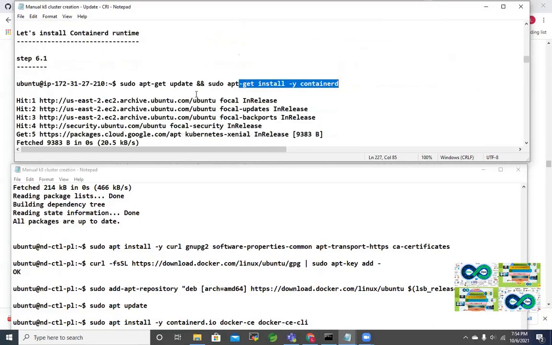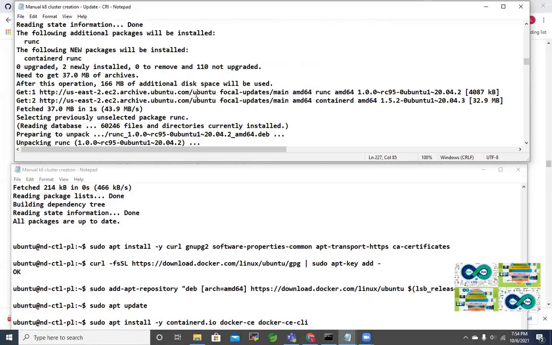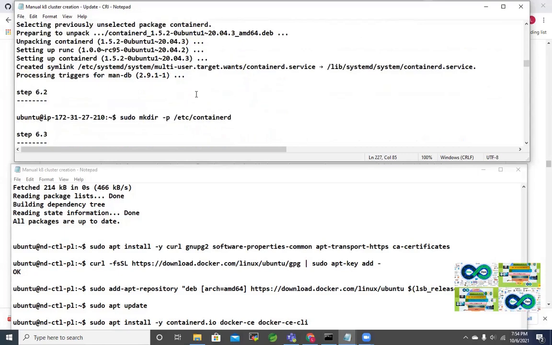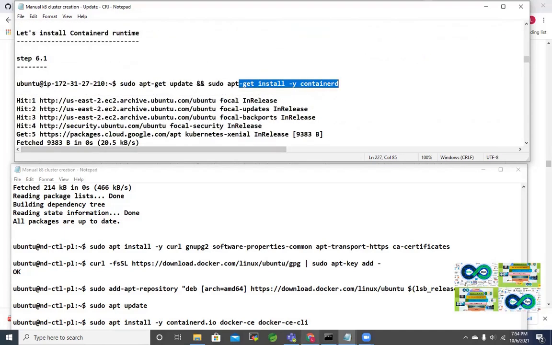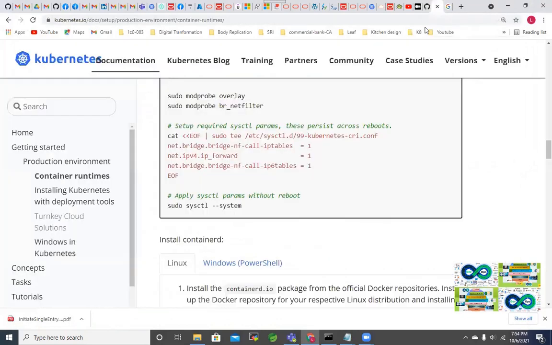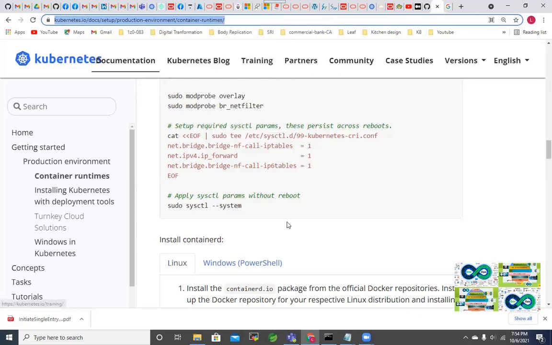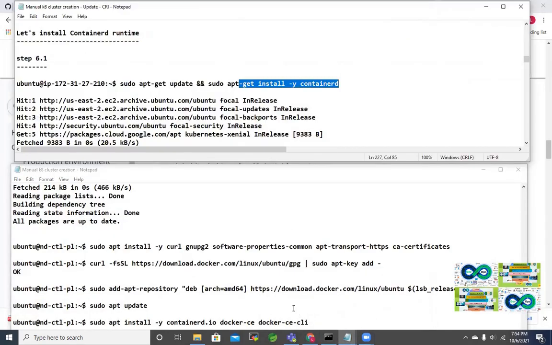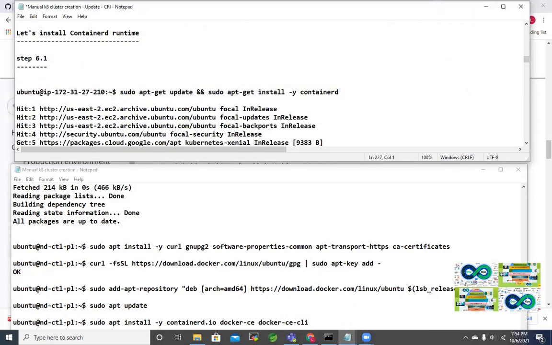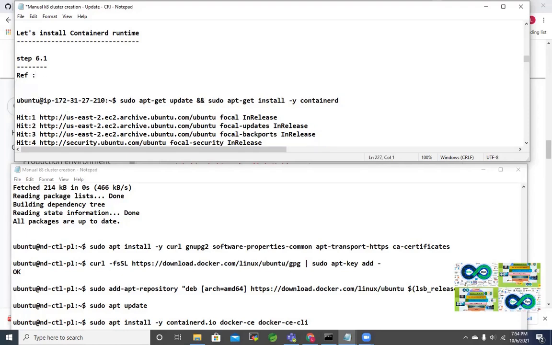Let me just show you, because Kubernetes is also providing the guide on how to install. Let me just show you that one as well. So I think I have that. Yeah, so this is there. Let's put this link to that document. Let me put the reference here.